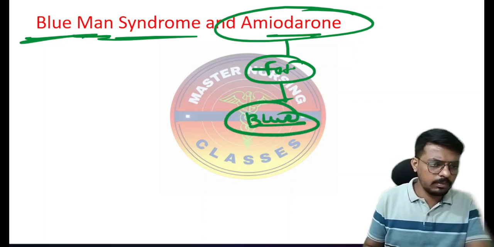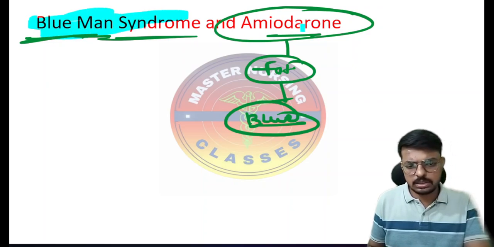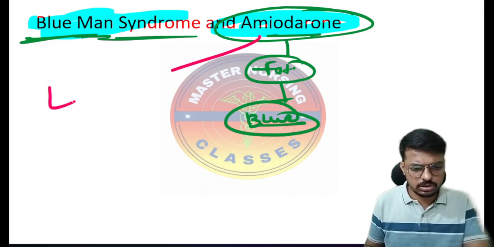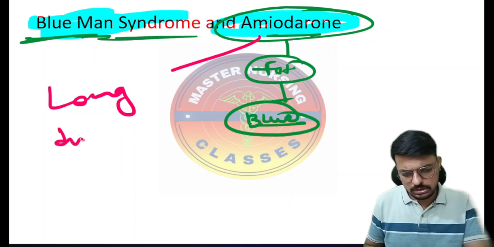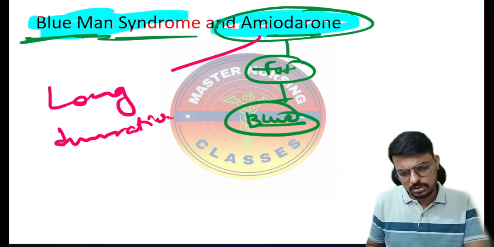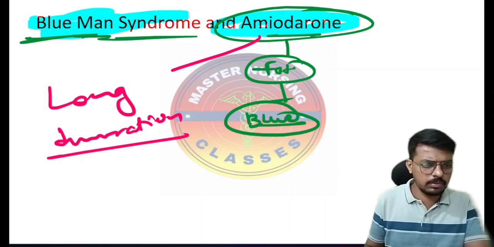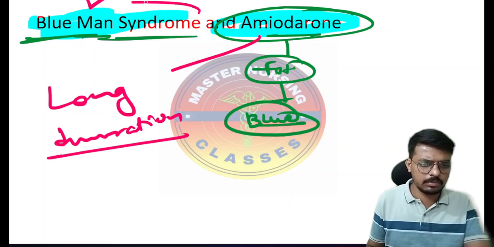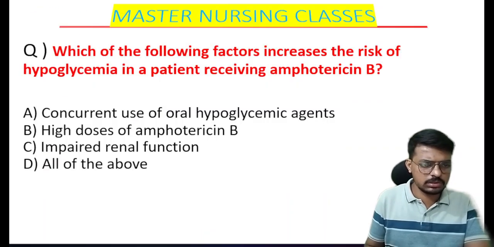So blue man syndrome is seen in which particular condition? That is in the person who is taking the amiodarone for a long duration. That is the blue man syndrome. Very, very importantly, it will strike in your upcoming exams. Okay, so here is the next question.